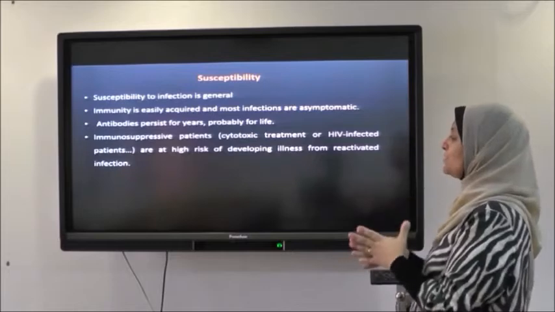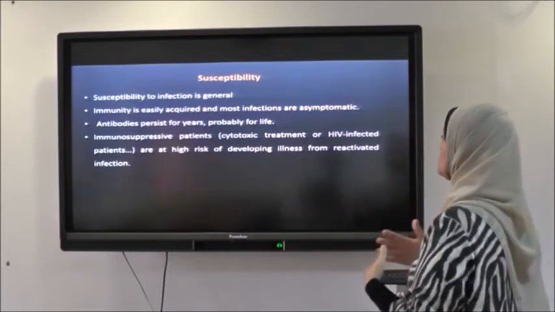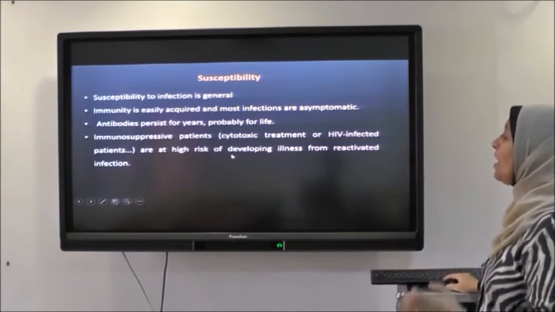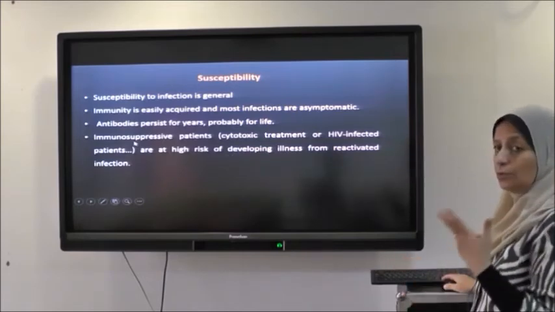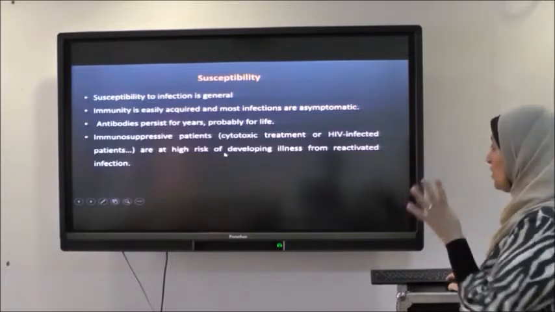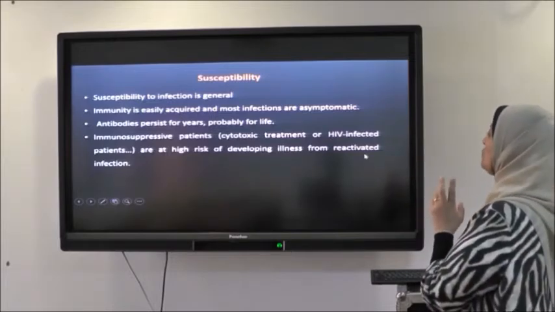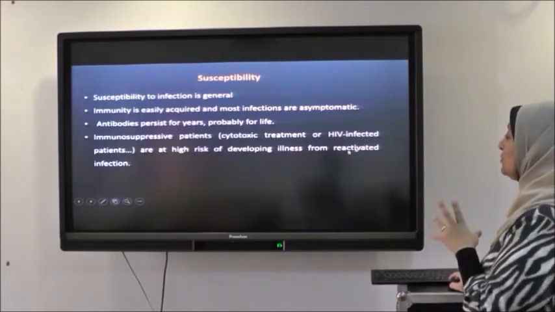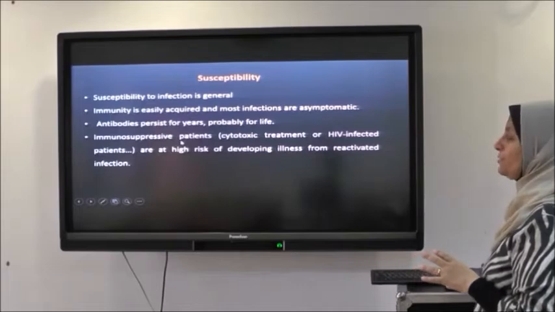An immune suppressed patient, by any cause, whether malignancy, taking cytotoxic drugs, or AIDS, and so on, is at high risk, not of the infection as such, but of developing what's called reactivated infection. Reactivation occurs mainly in the immune suppressed patient.